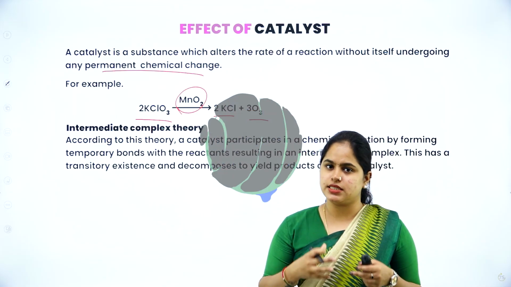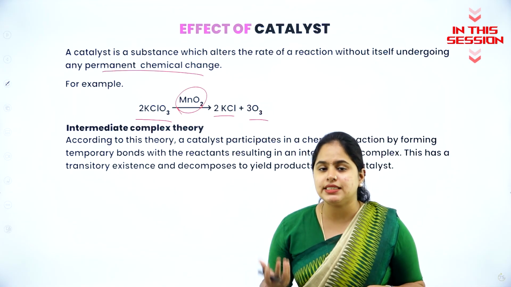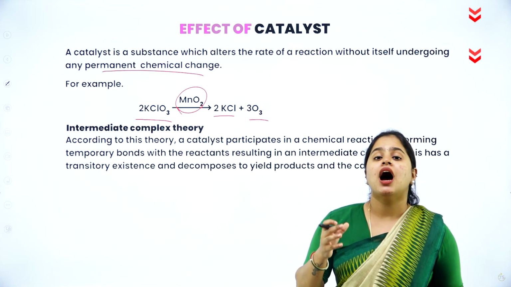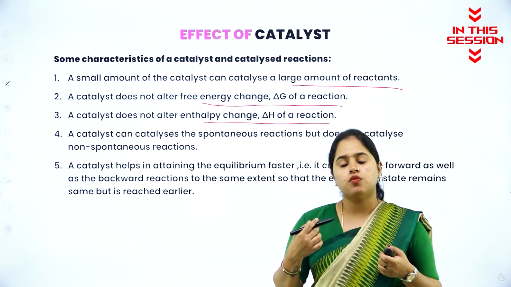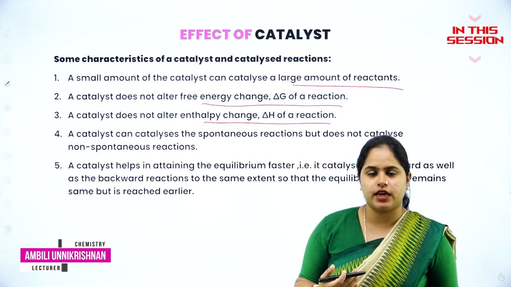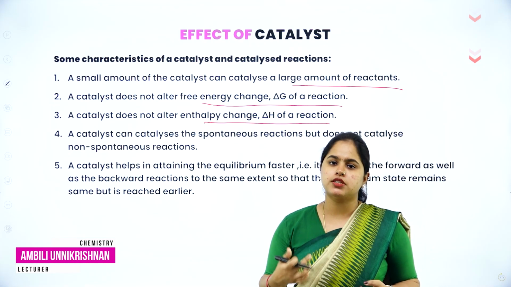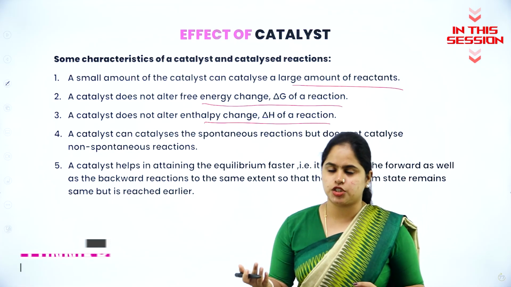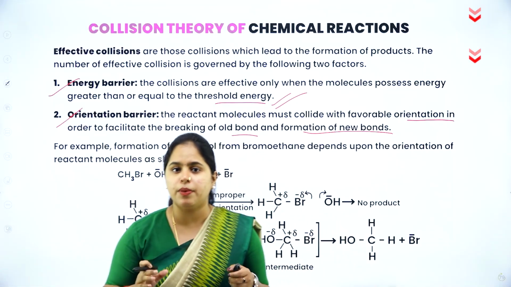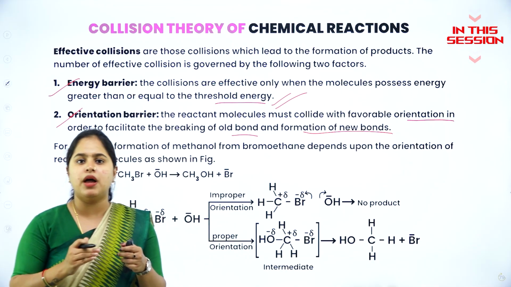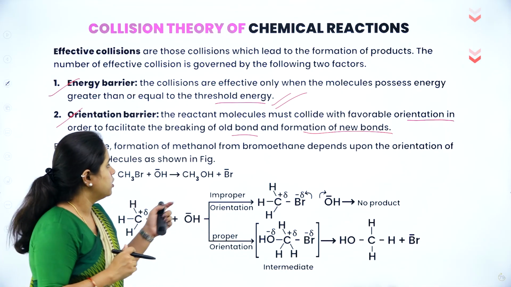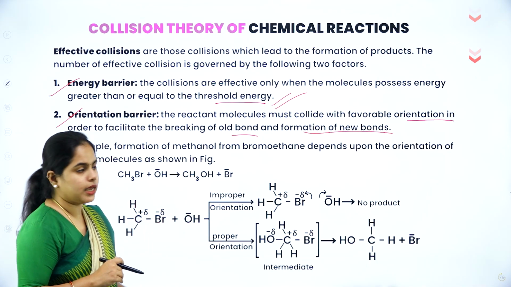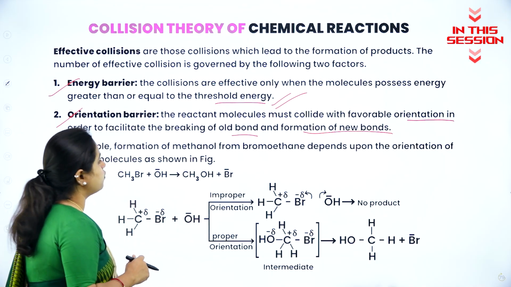Once the reactants are combining, it forms an intermediate stage which is highly unstable. So what are spontaneous and non-spontaneous reactions? Spontaneous reactions means they will happen on their own. They do not require any external force for the reaction to take place. According to a particular direction only, they can come and collide with each other. For example, let us take the formation of methanol from bromoethane, which depends upon the orientation of reactant molecules.